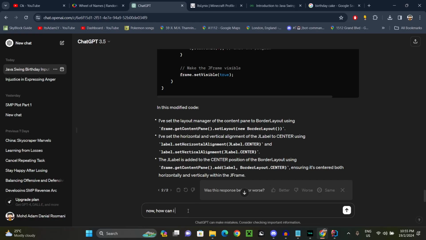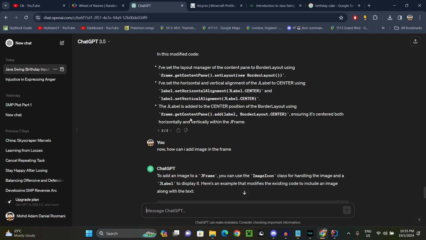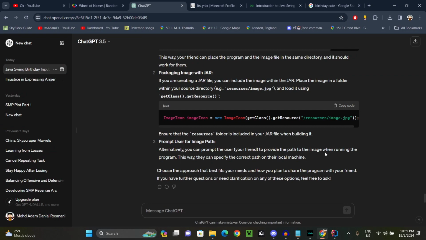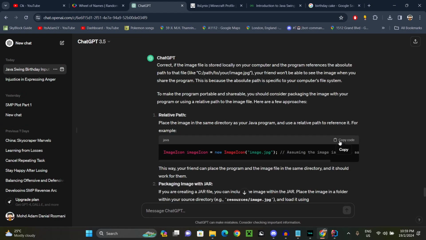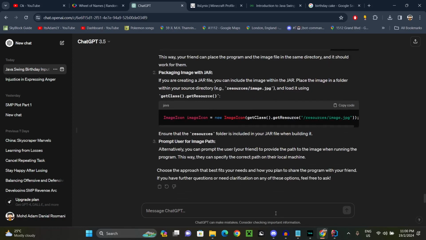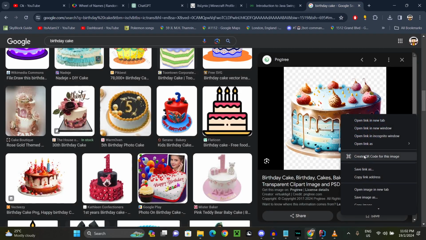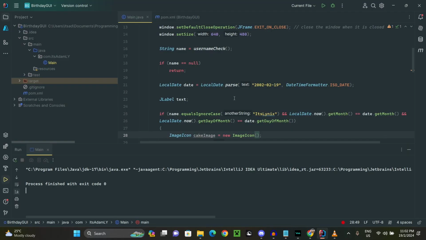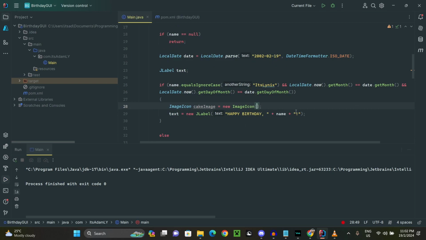Now how can I add an image? This is where the image icon comes in handy. Okay, now I have a profound idea. Instead of having the picture downloaded manually, what if I were to use an online image? Okay, that's interesting. So we have this cake here. Maybe if I copy this one. Now this is the cake image, right?